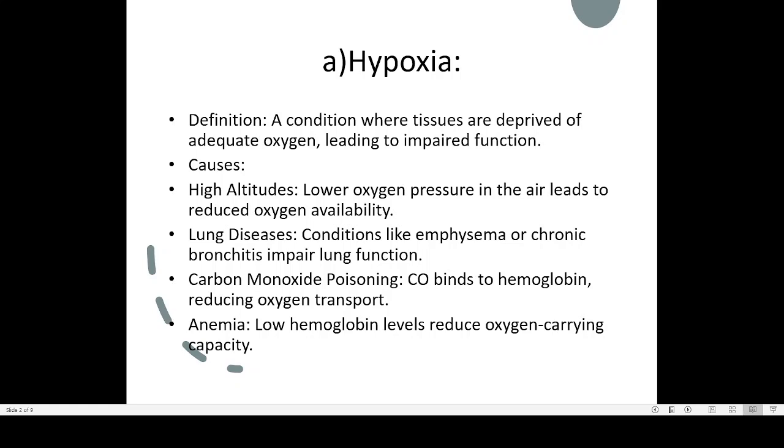Now another is carbon monoxide poisoning. Here we are not very much used to this carbon monoxide poisoning. But if you go to European countries, they are very much afraid of it. The reason is that they will be using a room heater inside their room. In ancient times, they mostly used fire. They will be having a fireplace or something.